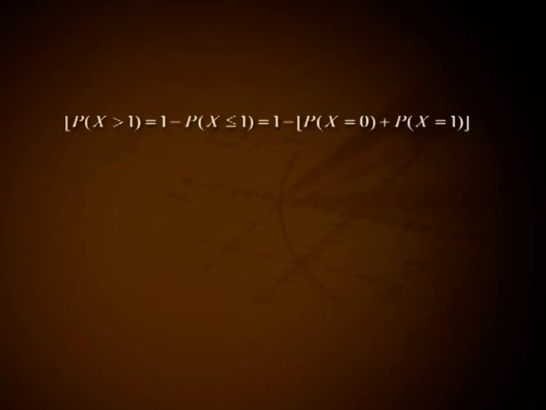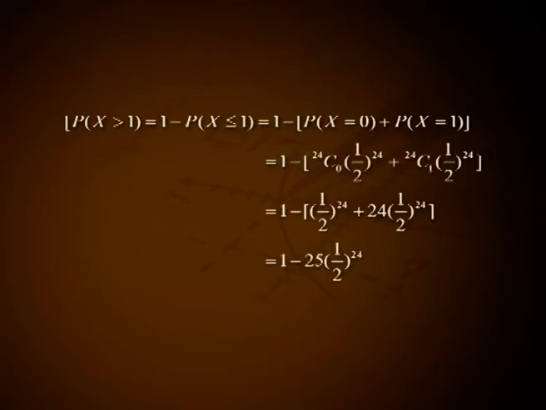P of X greater than 1 equal to 1 minus P of X less than or equal to 1, that is 1 minus P of X equal to 0 plus X equal to 1, that is 1 minus of 24C0 (1/2) raised to 24 plus 24C1 (1/2) raised to 24, that is 1 minus of (1/2) raised to 24 plus 24 into (1/2) raised to 24. That is 1 minus 25 into (1/2) raised to 24.